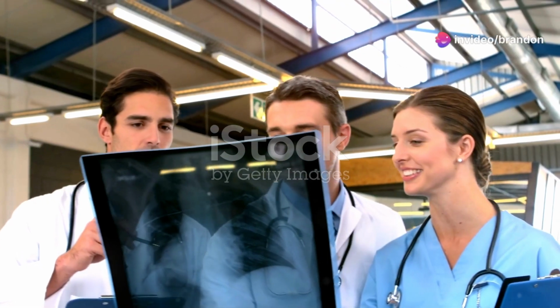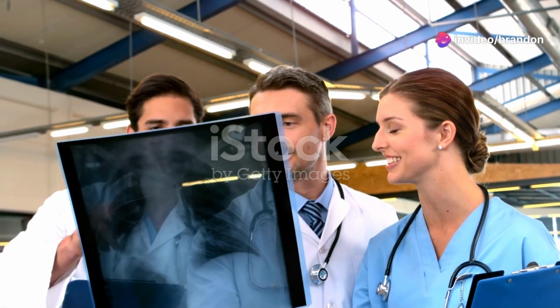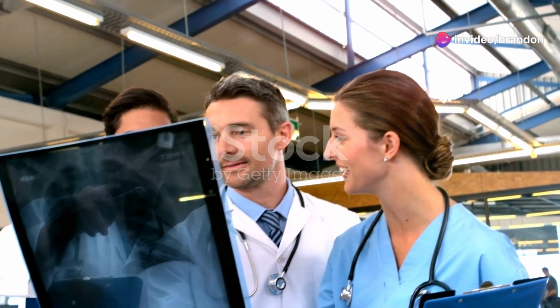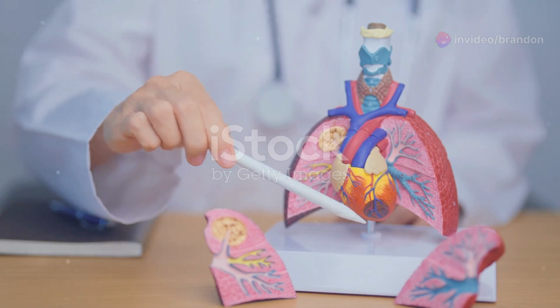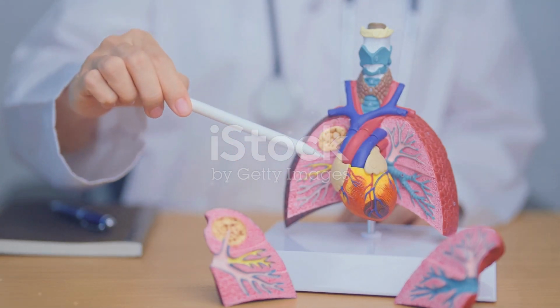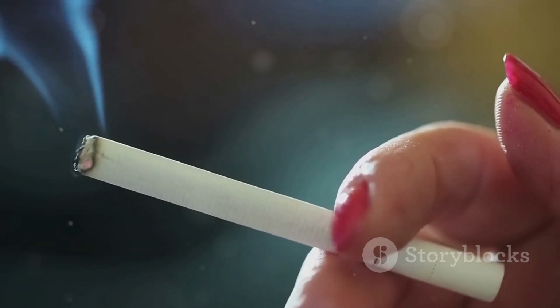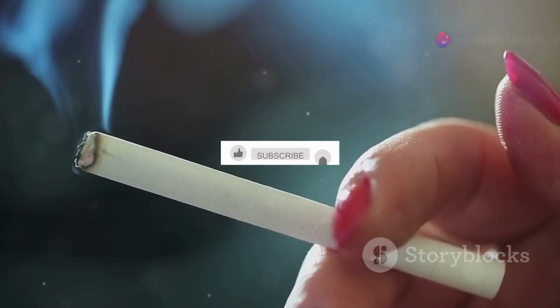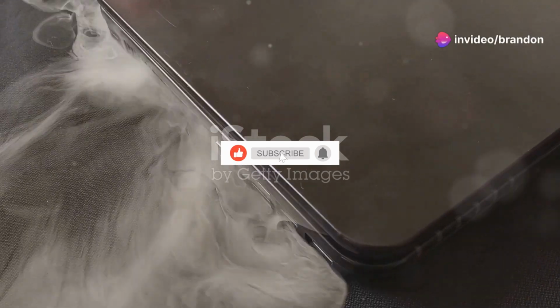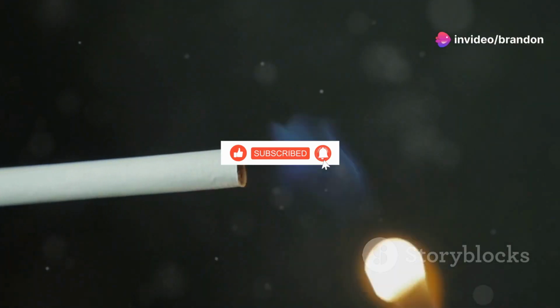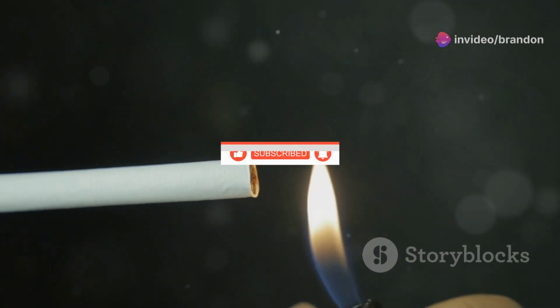Lung cancer, a leading cause of cancer deaths worldwide, often develops silently in the early stages. It originates in the lungs, the organs responsible for breathing. Smoking is the primary risk factor, accounting for the majority of cases. Other risk factors include exposure to secondhand smoke: inhaling smoke from others' cigarettes also increases the risk.